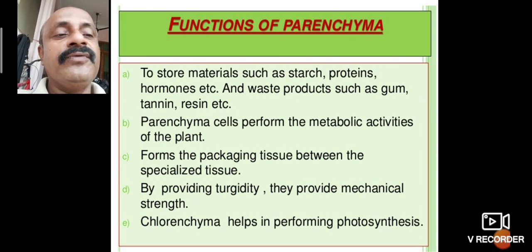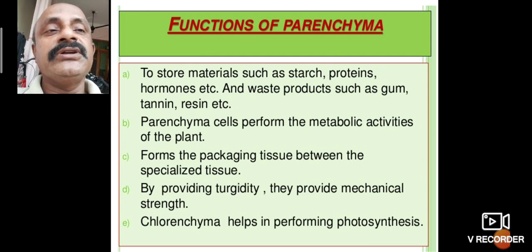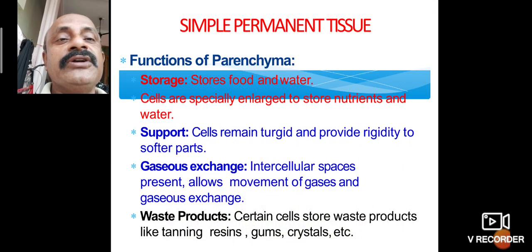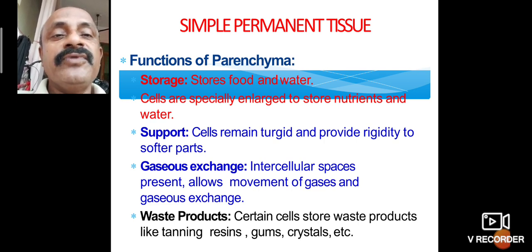Chlorenchyma helps in performing photosynthesis. It is an important tissue for photosynthesis. Then the functions of simple permanent tissues are support, gas exchange and waste products.